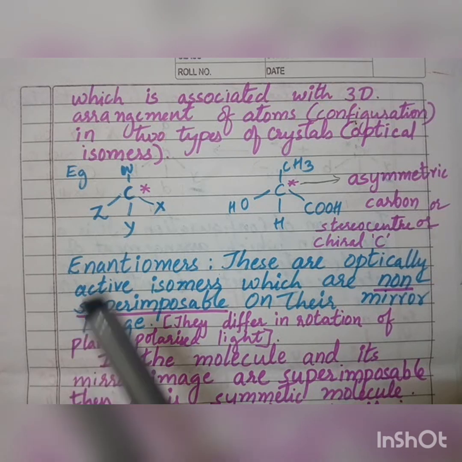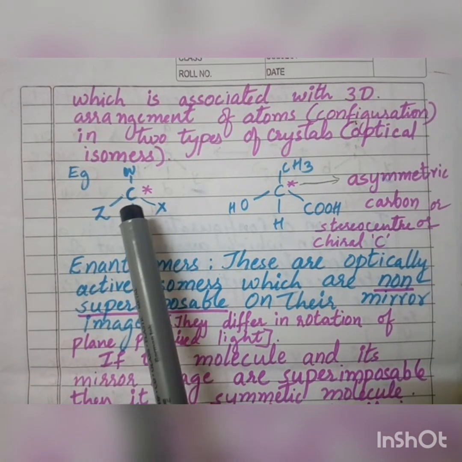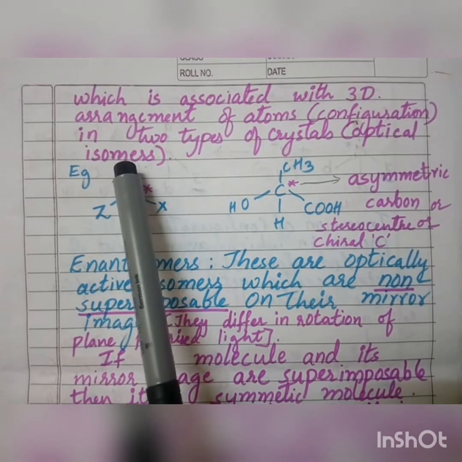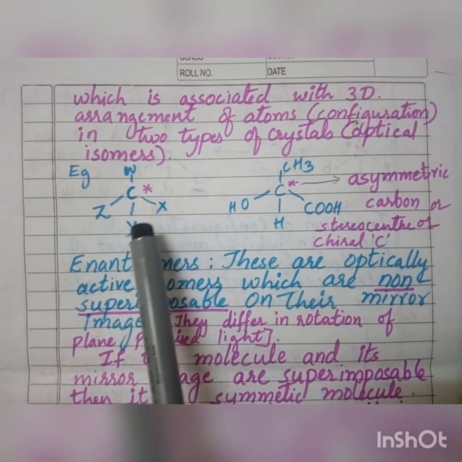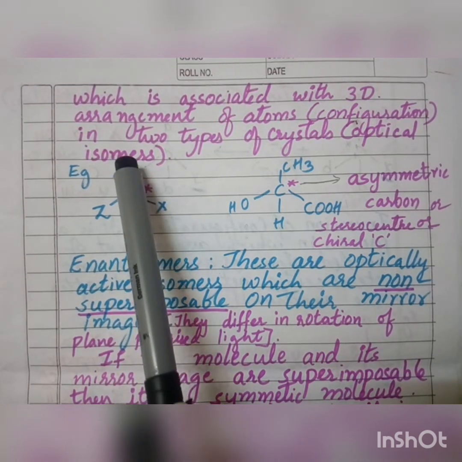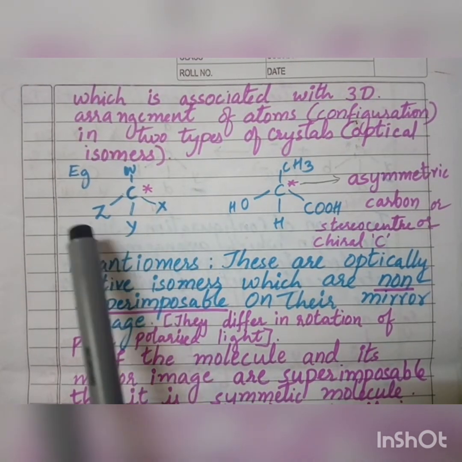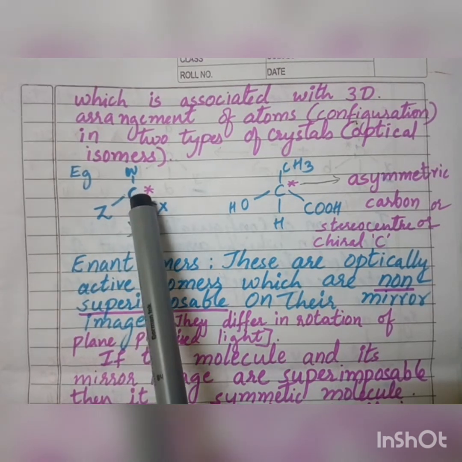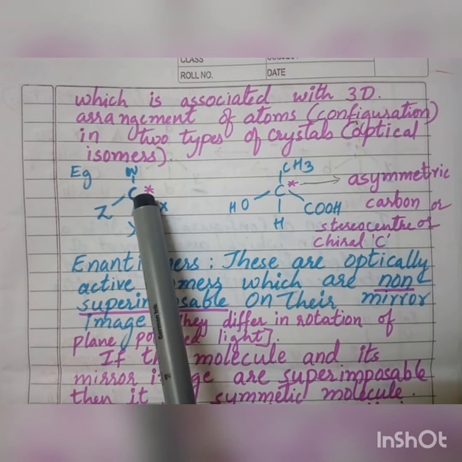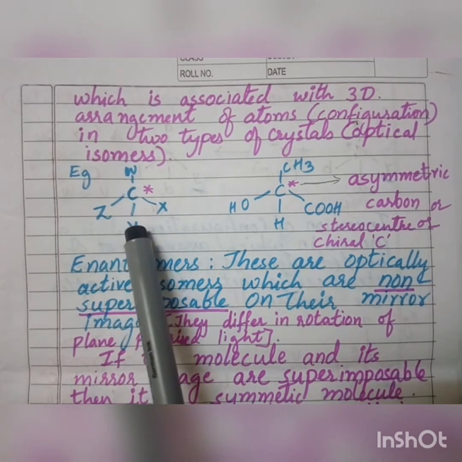I have also taken a general example. Let us take C as the carbon here. This carbon is attached to different atoms or groups of atoms. So C is attached to W, this is X, this is Y, and this is Z. This type of carbon is an asymmetric carbon. It is attached to 4 different atoms or groups of atoms.